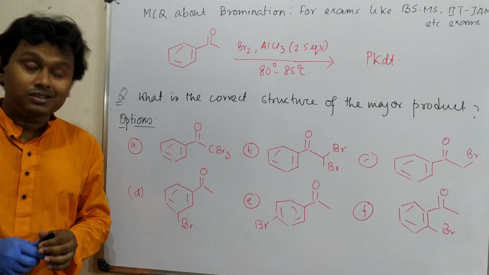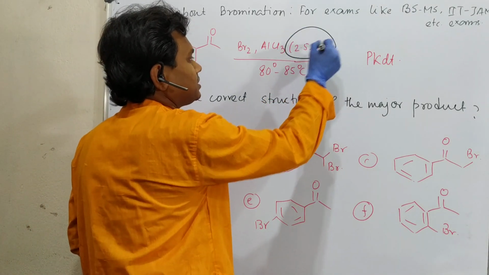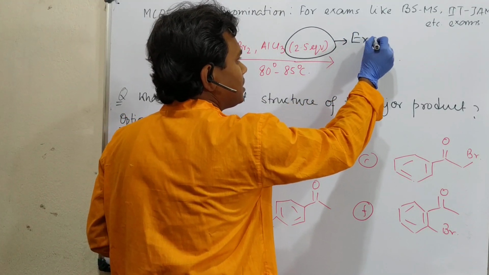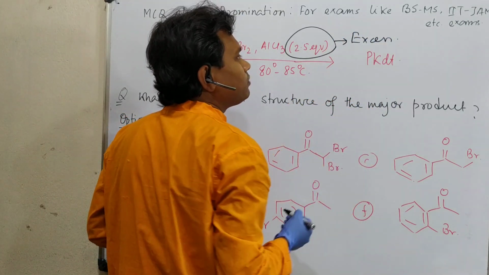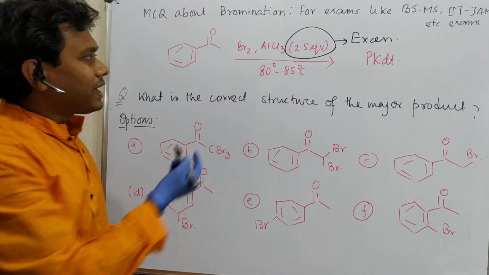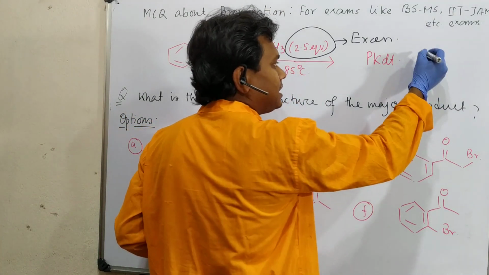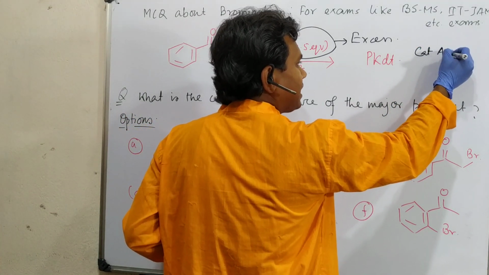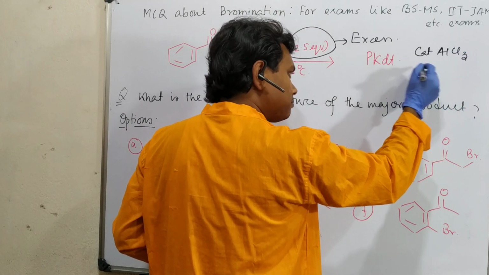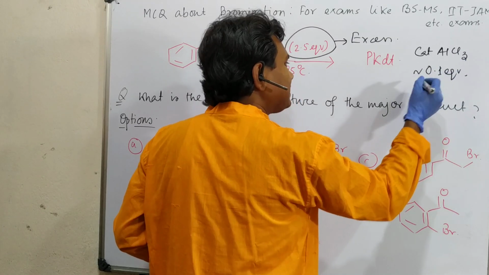So this is actually exceptional. Why exceptional? See, the amount of AlCl3 is pretty excess compared to normal Friedel-Crafts alkylation, where for example it is written catalytic AlCl3, or I am not sure, but based on my understanding I can say 0.1 equivalent or like that.